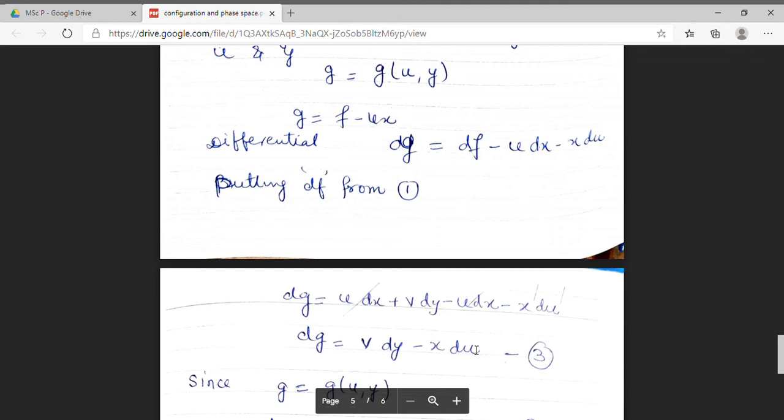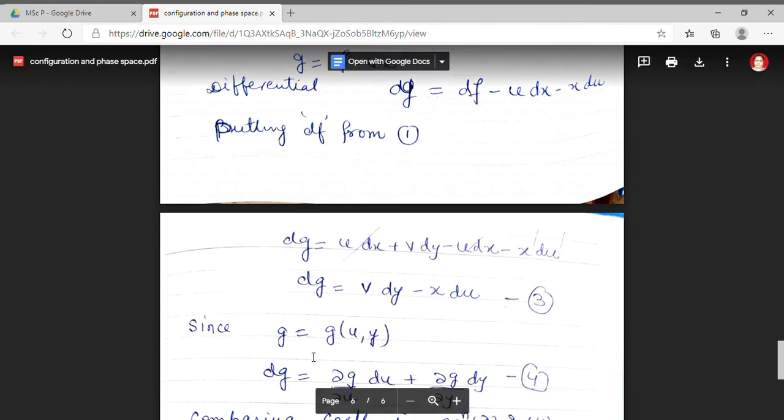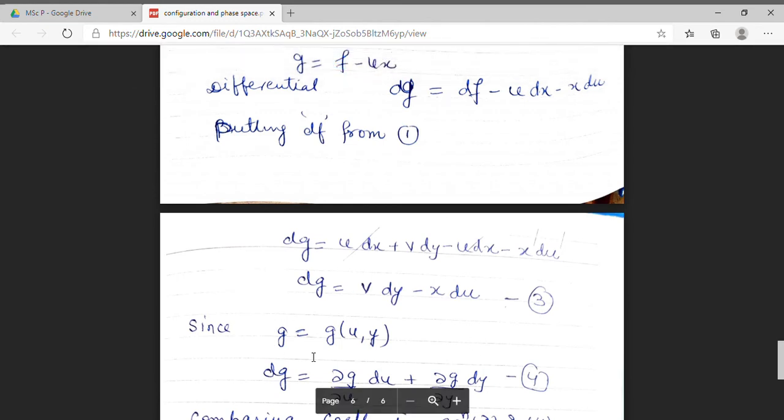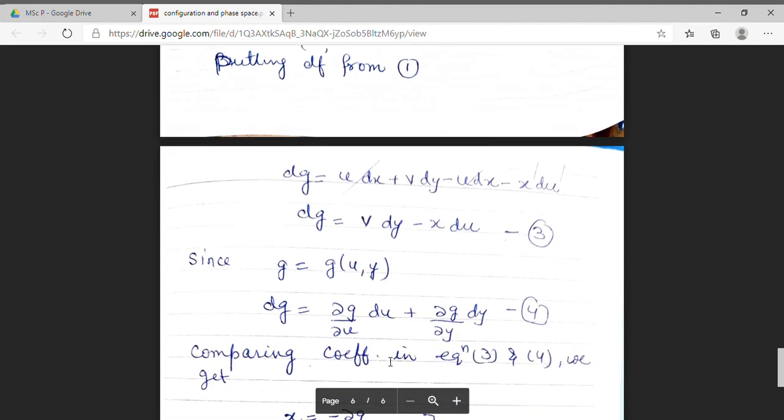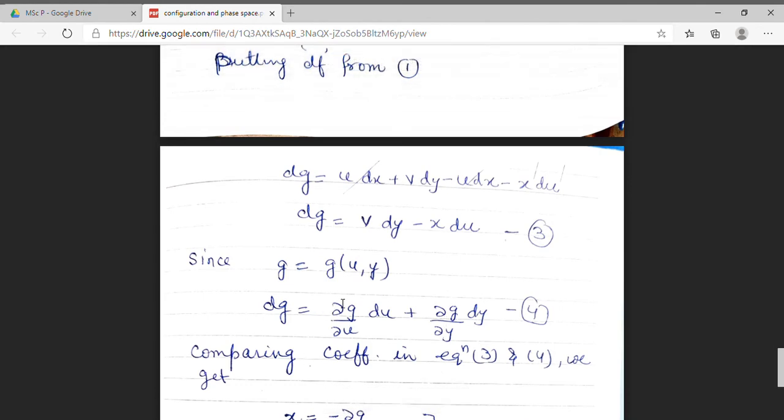Now I am finding the differential of G from its dependence. Since we have already stated that G depends on u and y, expressing dg in terms of partials, we can express dg as del g upon del u du plus del g upon del y dy. Equation 3 and equation 4 represent dg.